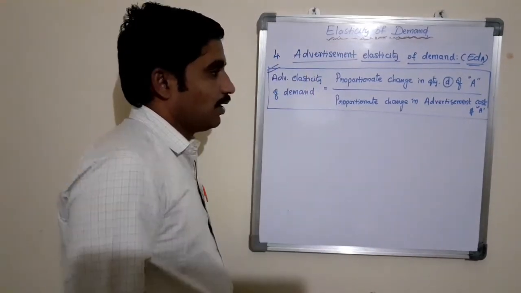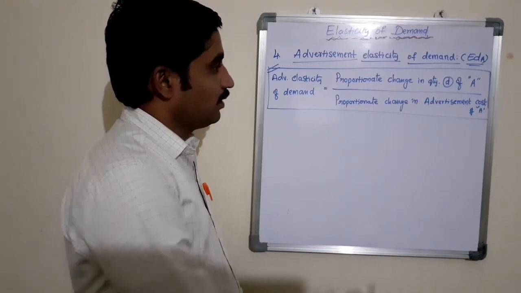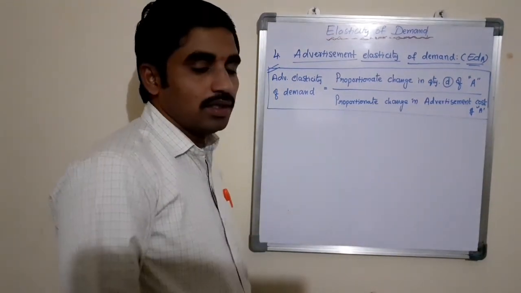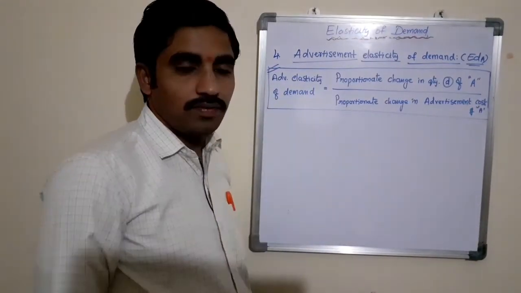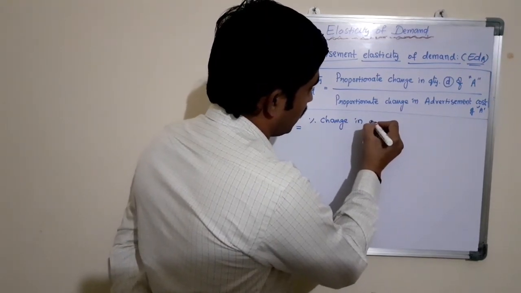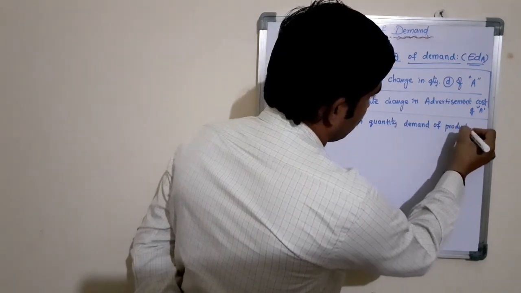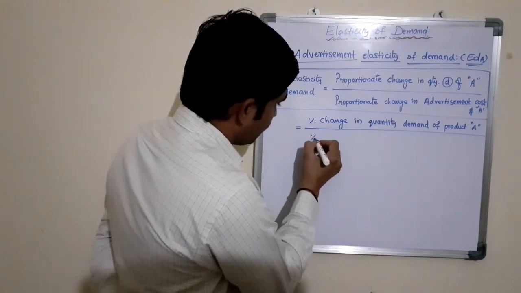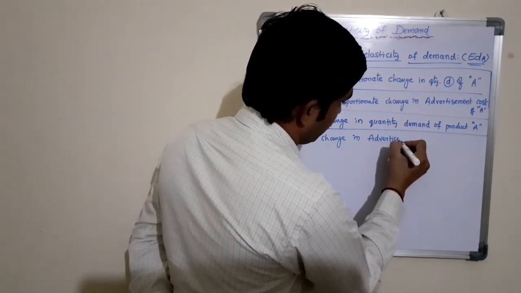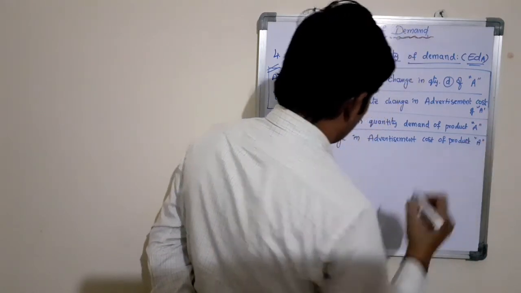So based on this formula, we can also define advertisement elasticity of demand as the relationship between proportionate change in quantity demand of product A and proportionate change in advertisement cost of product A. In other words, it is also written as percentage change in quantity demand of product A by percentage change in advertisement cost of product A.